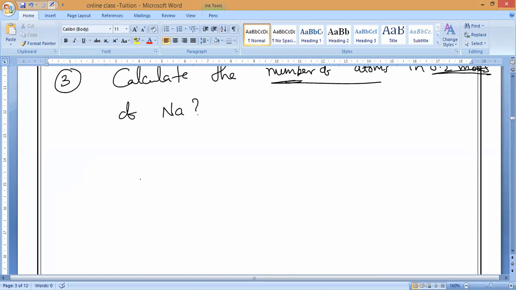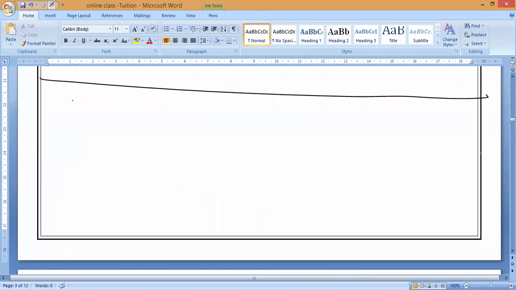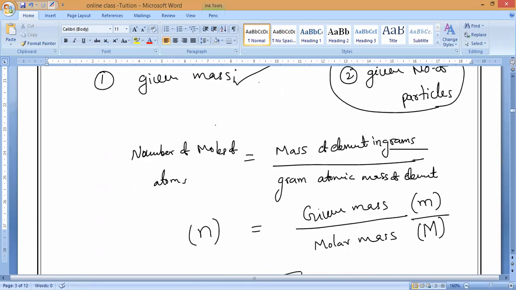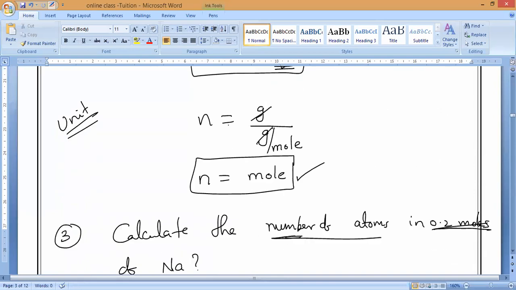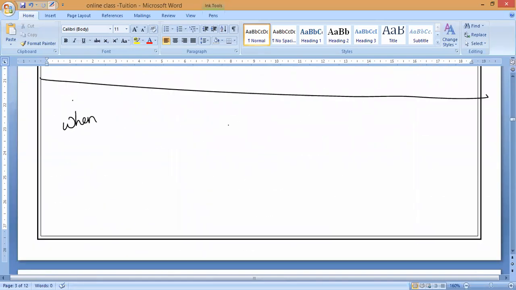So in this situation, what is the formula? Second formula, for note, or else you can write it as a concept. Later we'll solve it. After learning the formula, we'll solve this numerical. The first formula we use only when mass is given. Now, when the number of particles is given, what is that?